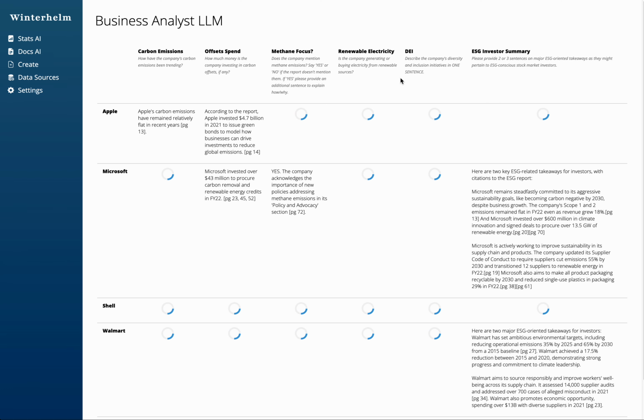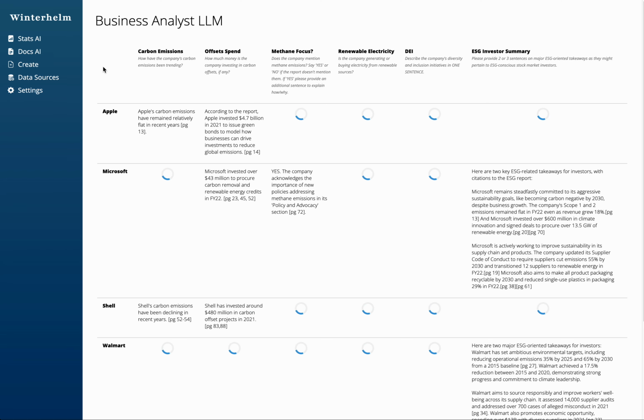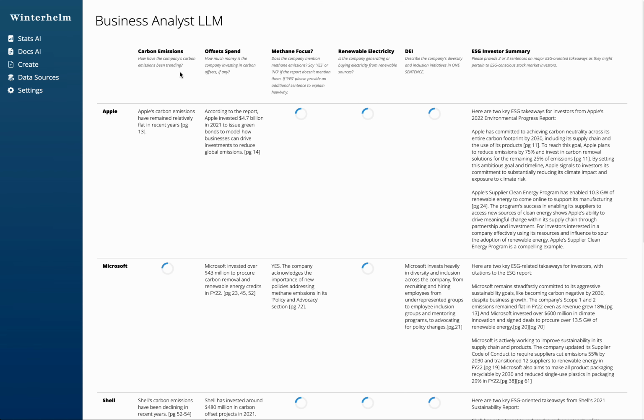And the reason that you see so many spinning wheels is that for each of these reports and each of these questions, we're actually going through a pretty sophisticated AI and large language model process to extract the information. So while we're waiting for this to finish, I'll give you a few examples of what this looks like. So carbon emissions. How have the company's carbon emissions been trending? Well, in the case of Apple, relatively flat in recent years. And then it also provides the citation, page 13.